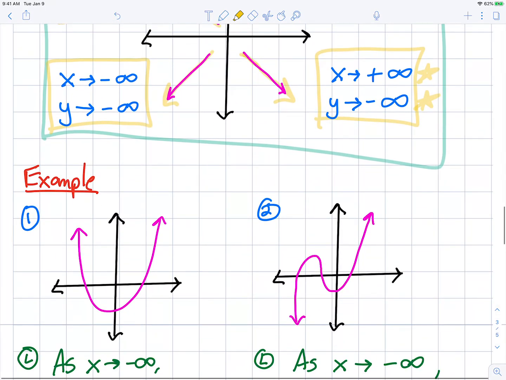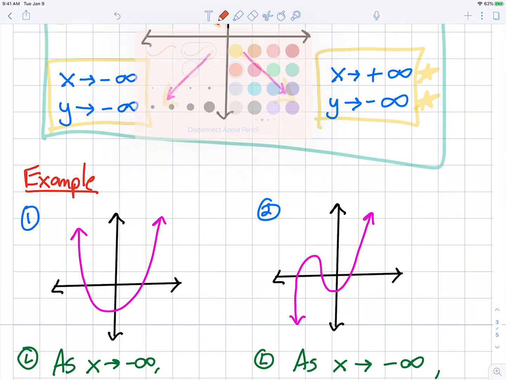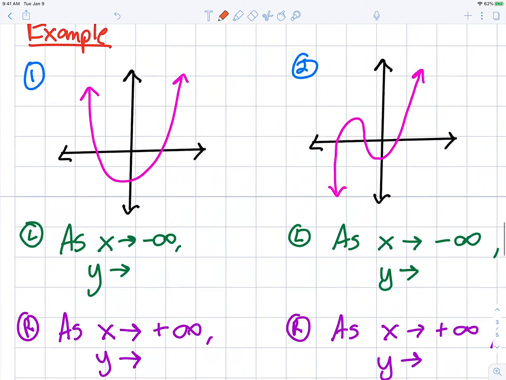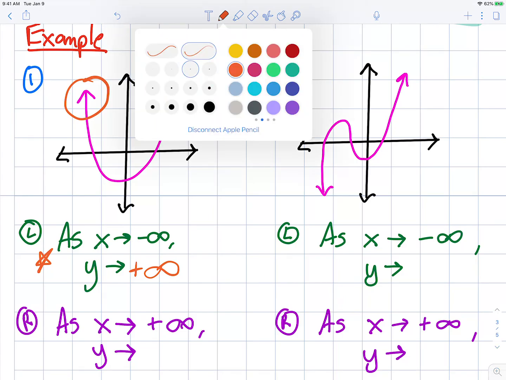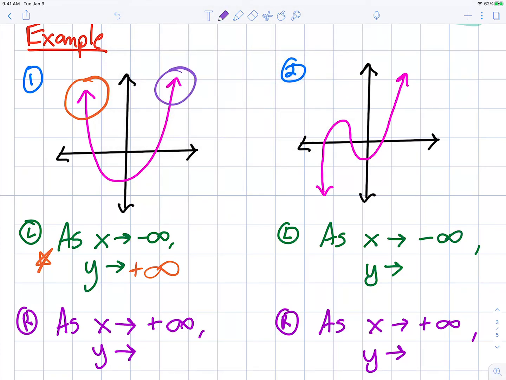So we're going to look at these 2 graphs and we're going to do some end behavior. So as x approaches negative infinity, so that's referring to this one right there because negative infinity is to the left, then what's y doing? It's going to positive infinity, so I'm going to say that y is going to positive infinity. The other side of the graph is this one right here.